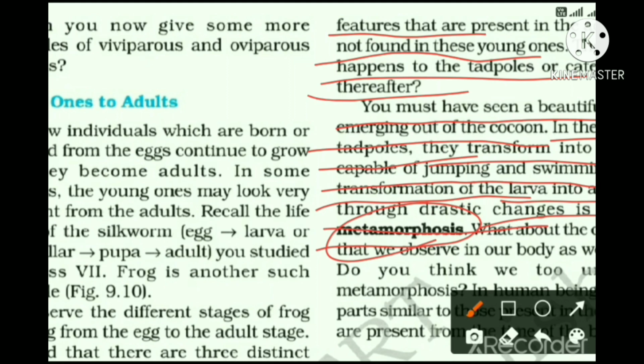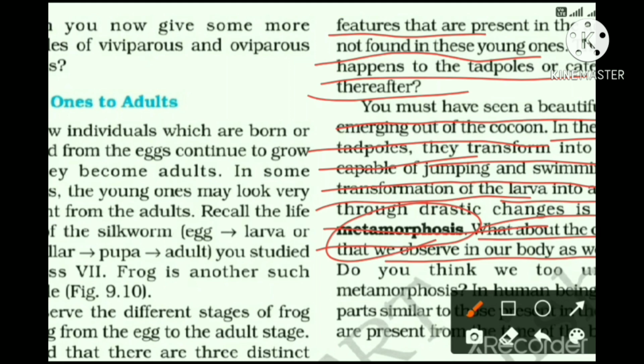Now what about the changes that we observe in our body as we grow? What about the changes as we take birth? All the body parts are present in the young one, in a child, and after growth and development only these organs attain maturity.